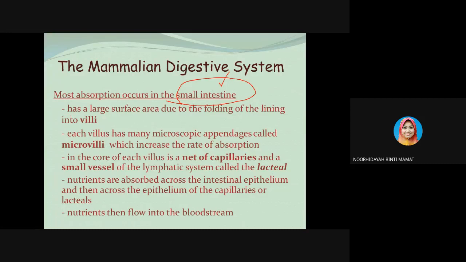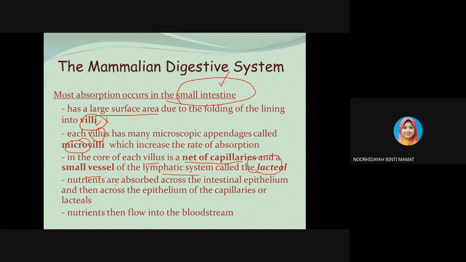The small intestine has a large surface area due to the folding of the lining into villi. Each villus has many microscopic appendages that we call microvilli. These microvilli increase the rate of absorption. In the core of each villus, there is a net of capillaries and also a small vessel, which we call a lacteal, in the lymphatic system.